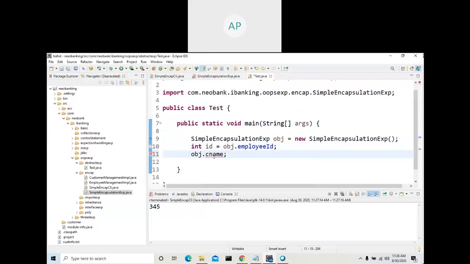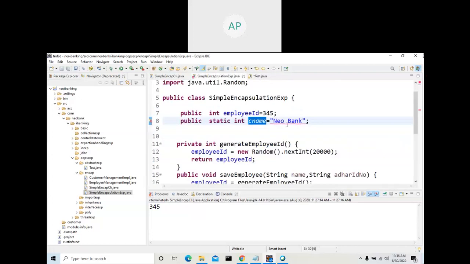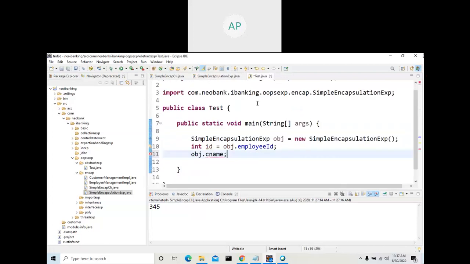Now, this variable cname, a static variable, can be accessed by using an object reference variable, obj. This also works.